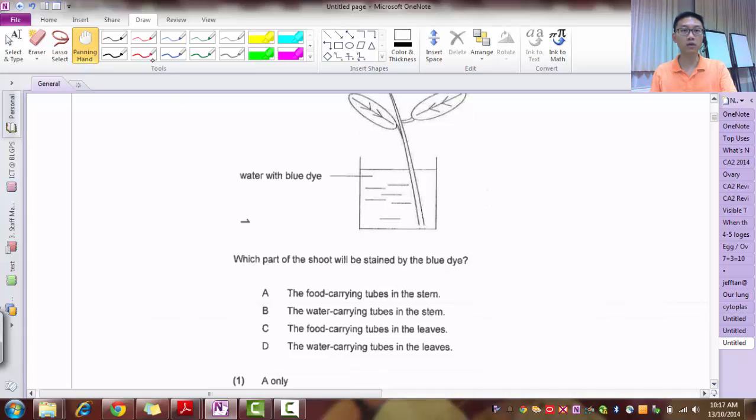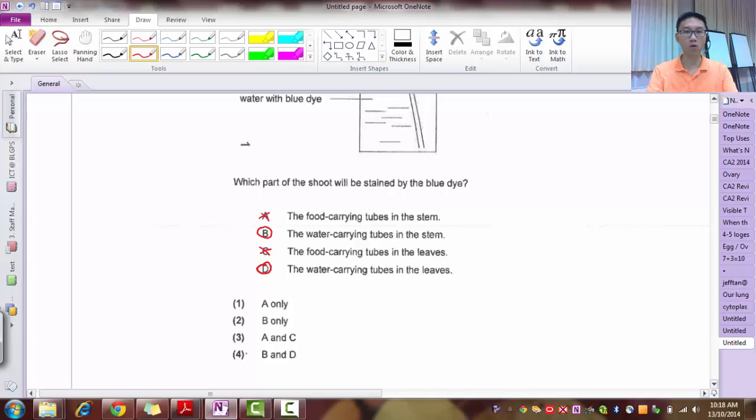So which part of the shoot will be blue? Well, it's not the food carrying tube. It's definitely the water carrying tube in the stem. Not food carrying tube, because the food carrying tube will not be blue. Will the leaves be blue as well? Yes, because the water is being brought up the stem to all parts of the plants. That includes the leaf. Alright, so your answer is 4.